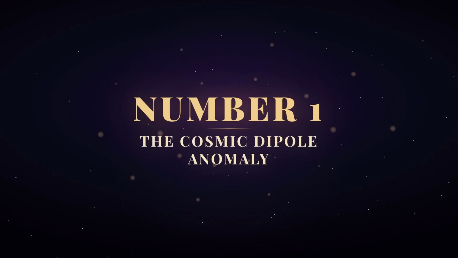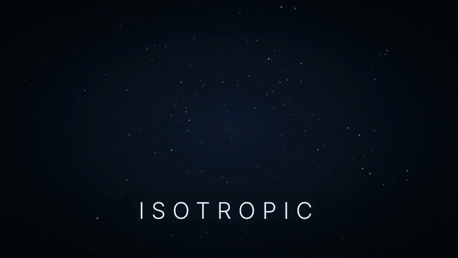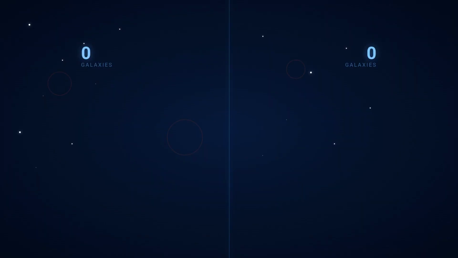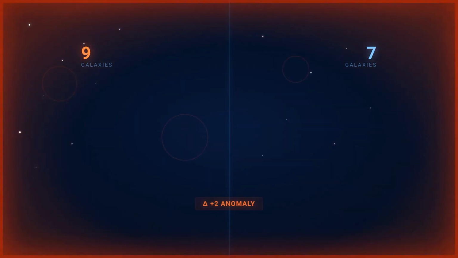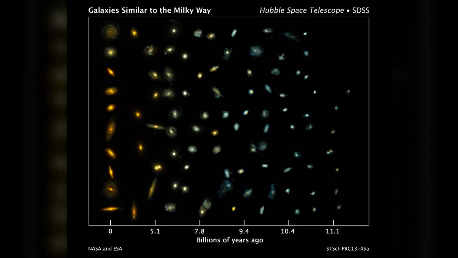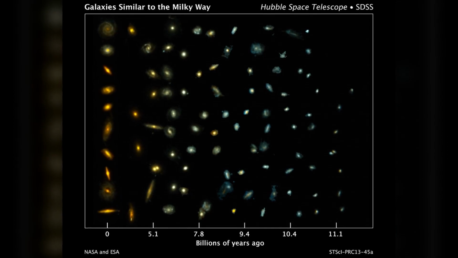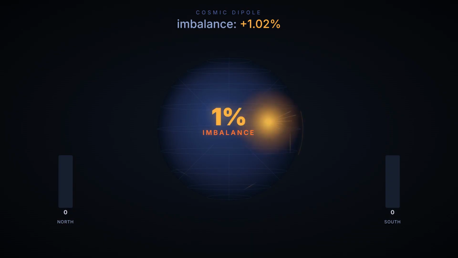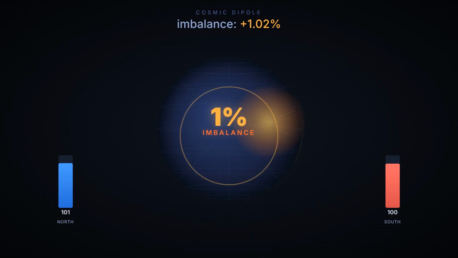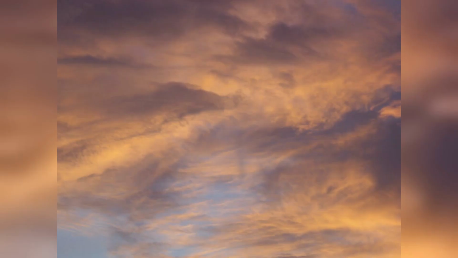The universe, on its largest scales, is supposed to be isotropic, the same in every direction. That's the cosmological principle, a bedrock assumption of modern cosmology. But recent sky surveys have revealed a persistent inconsistency. When astronomers count galaxies in opposite halves of the sky, they find a distinct imbalance, about 1% more galaxies in one direction than the other. This is the cosmic dipole.